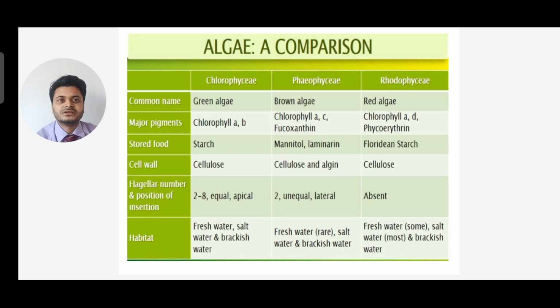Now the habitat: Chlorophyceae live in freshwater, saltwater and brackish water, whereas Phaeophyceae rarely live in freshwater, mostly in saltwater and brackish water. Similarly, some Rhodophyceae live in freshwater, but mostly in saltwater and brackish water.